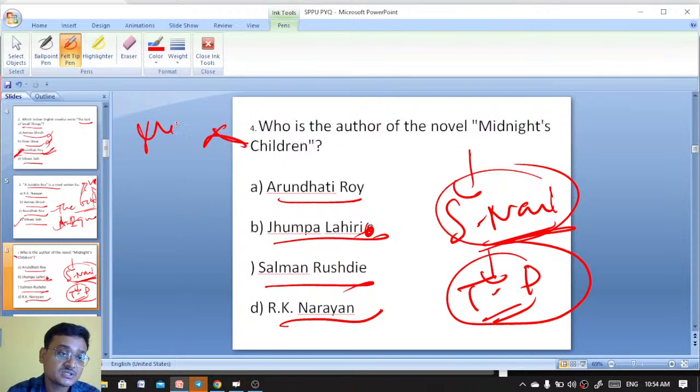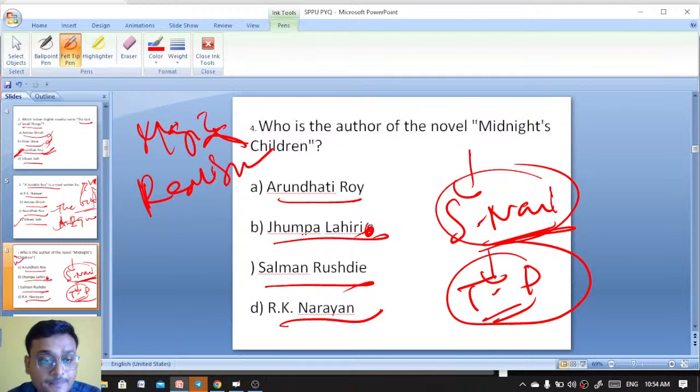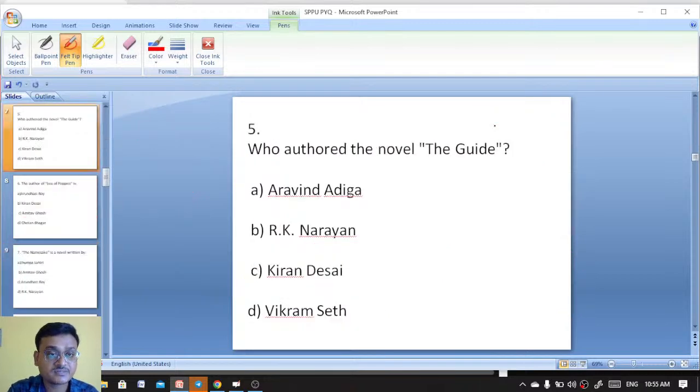For this work, Salman Rushdie was awarded the prestigious Booker Prize in 1993.